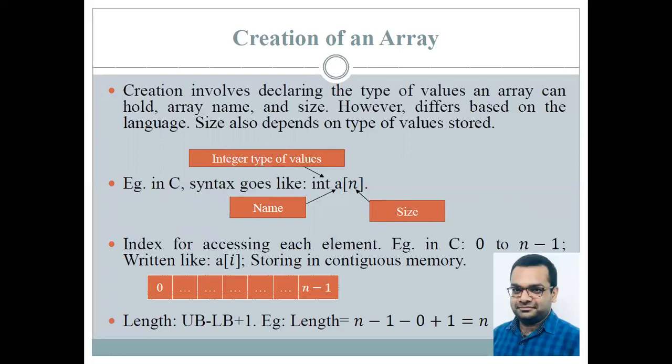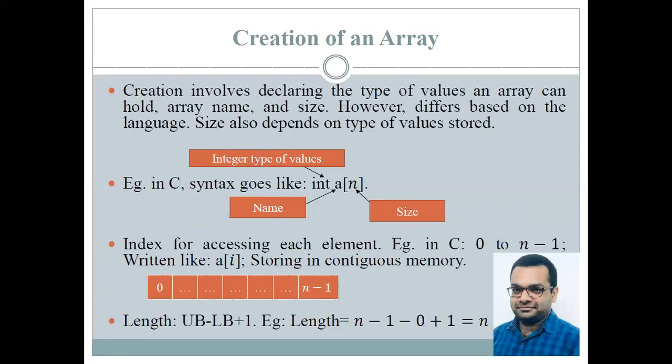Now, a very important point returning over here is that size depends on the type of value stored. Over here, since we're declaring an integer type of array, or another way of saying is that an array can hold integer type of values, we know that integers in memory occupy certain bytes of memory. Floating points require even greater bytes of memory. So by these aspects, we mean that whatever the type of value or the size that the array is going to hold is synchronous with each other.